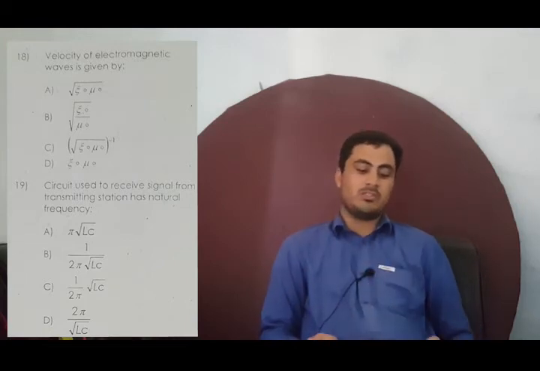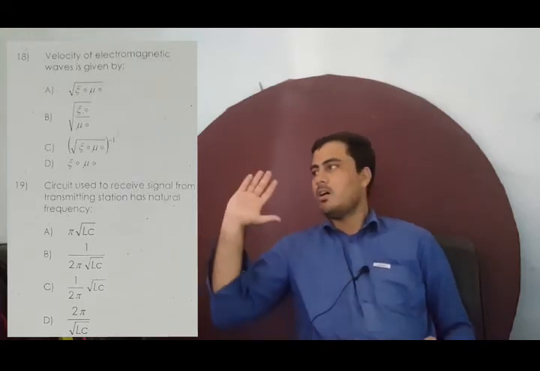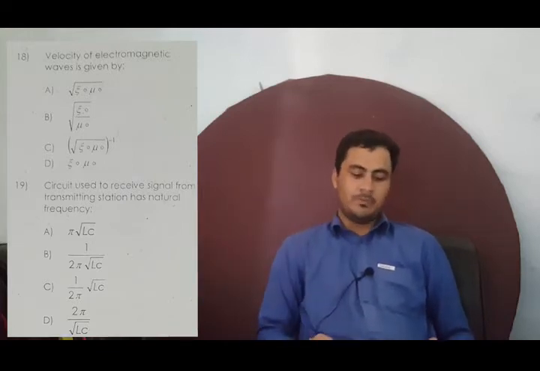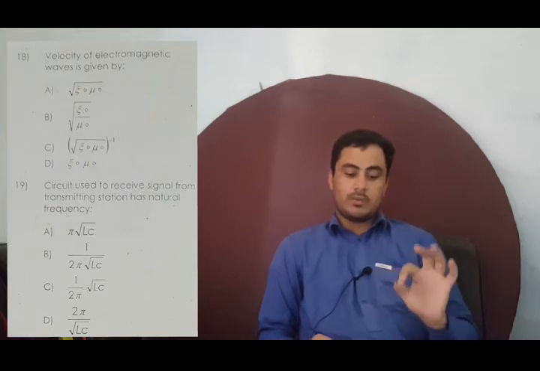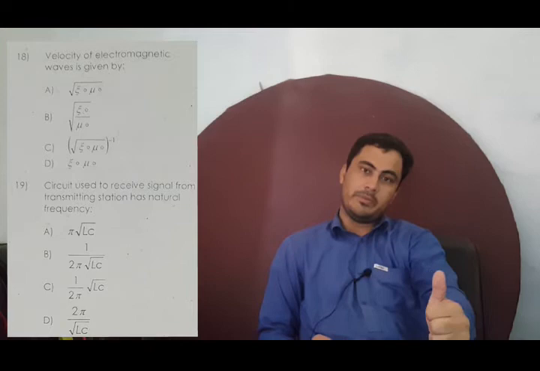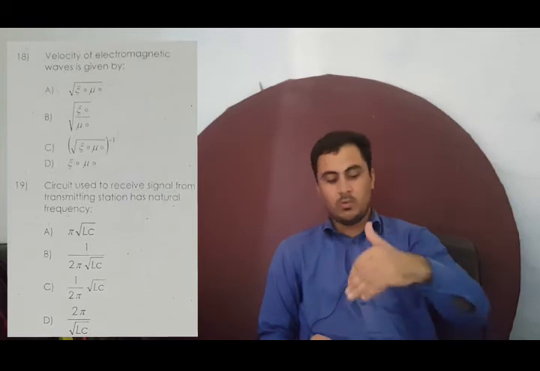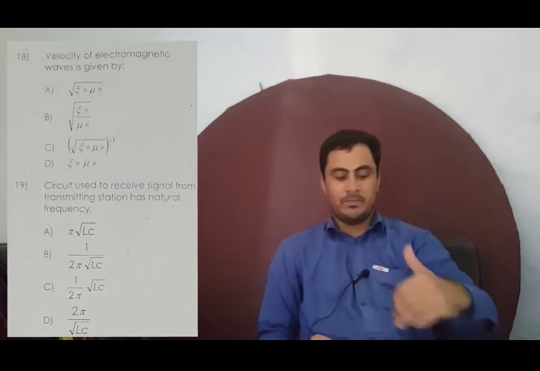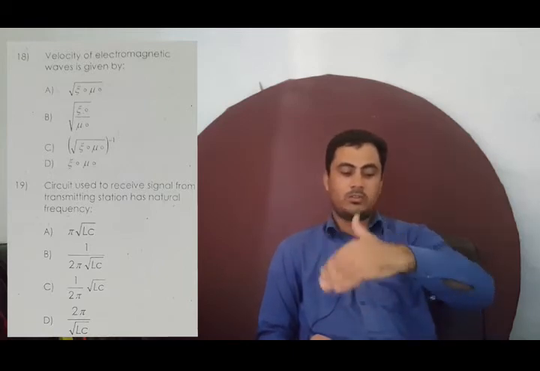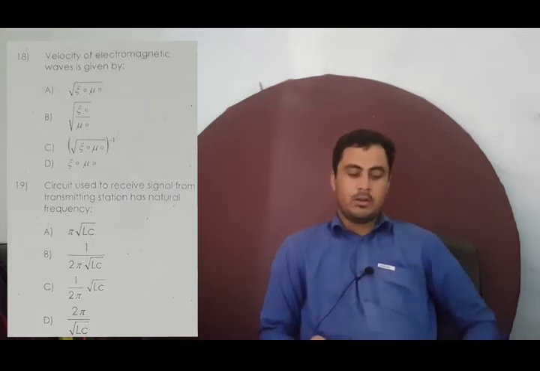So the correct option is C, which I already mentioned on the side of this MCQ. This is one of Maxwell's predictions of the speed of light. So c is equal to epsilon naught mu naught square root, whole power minus 1. So option C is correct.